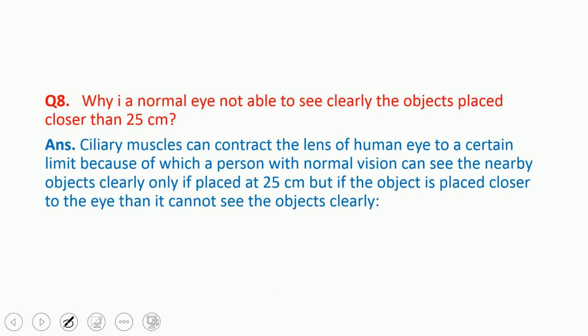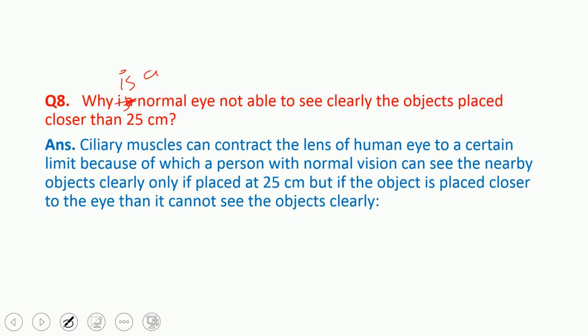Now, the next question: why is a normal eye not able to see clearly an object placed closer than 25 centimeters? You know that in order to see distinctly, there must be a distance of 25 centimeters. Otherwise, we cannot see it clearly.